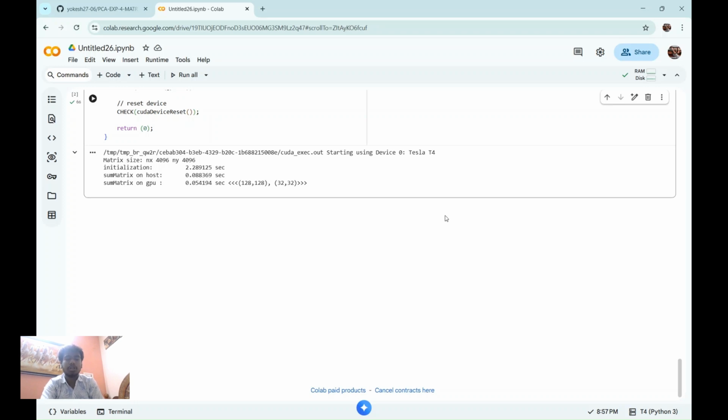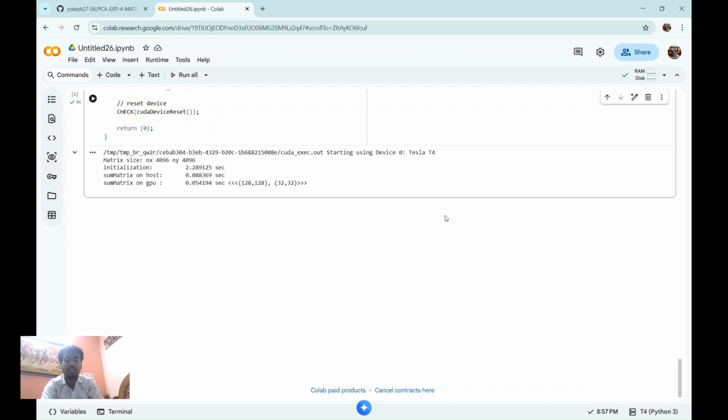I am going to present matrix addition in CUDA with unified memory. In this experiment, we implement matrix addition using CUDA unified memory, which simplifies memory management between the CPU and GPU. Two input matrices A and B are allocated using cudaMallocManaged, allowing both host and device to access the same memory space without explicit data transfer.